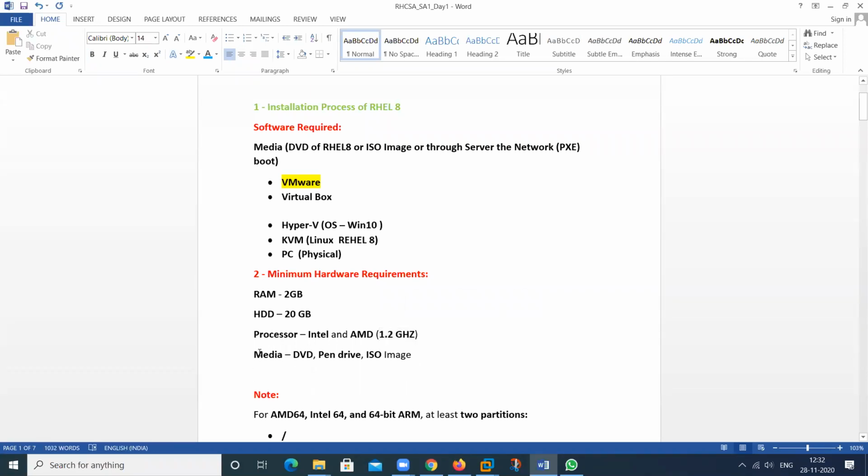You also require some media by which you can install this particular OS. It can be your DVD, your pen drive, an ISO image, and you can also use the network installation.